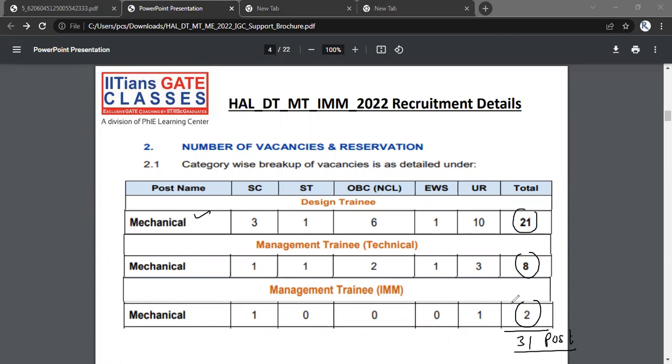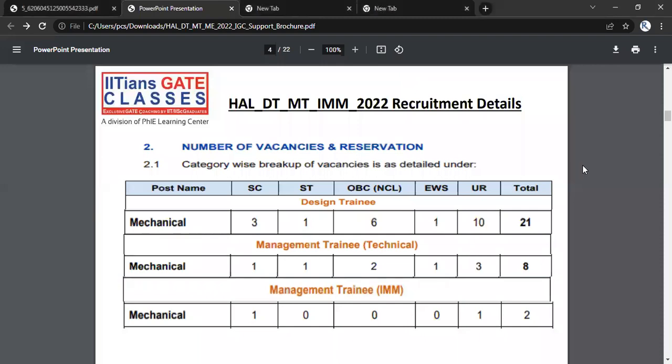It's not like you are applicable for everything. Suppose you are filling the form, you cannot just apply for all 3 posts. If you are filling the form for design trainee, you can only fill it for 1 post at a time. So you need to be very, very selective in that. These are the total number of posts. Then we can go through further details of the brochure.